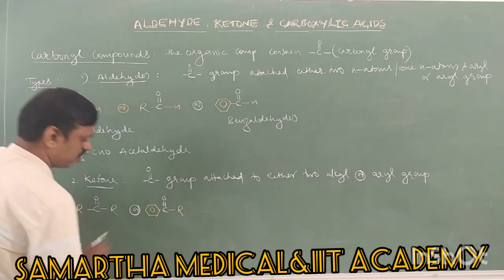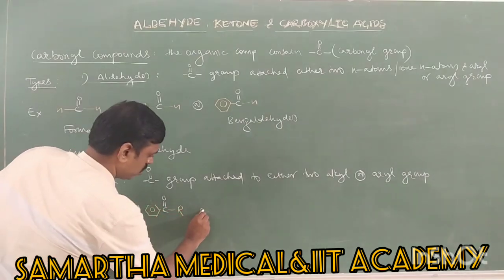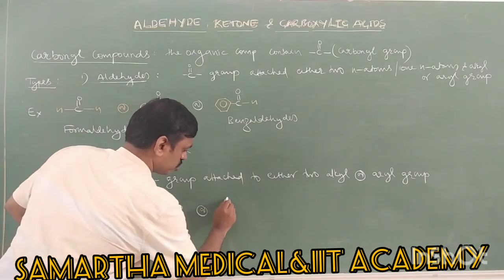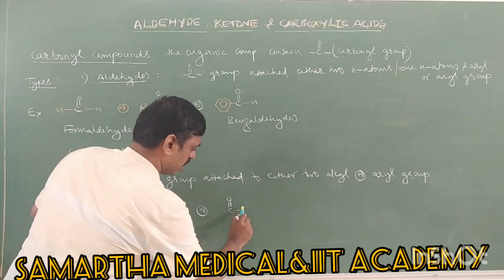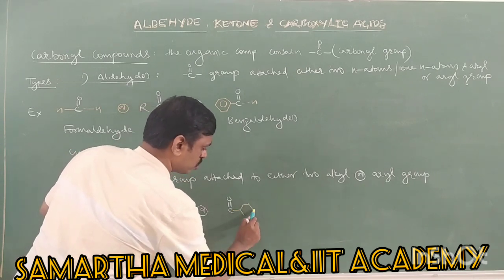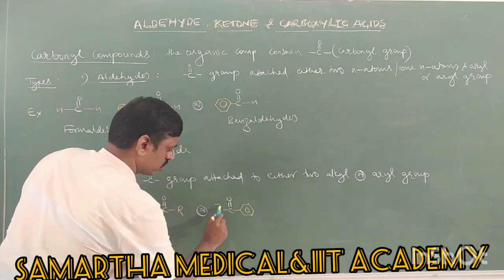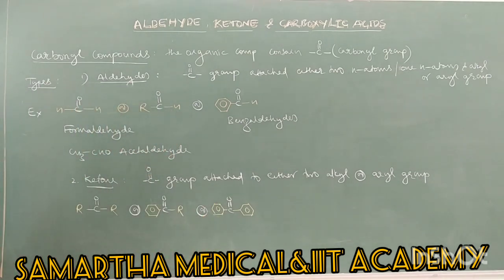This is also possible. Or the carbonyl group is attached to an aryl group on one side and another aryl group on the other side. This is also a ketone. So therefore, ketones are compounds where the carbonyl group is attached to two alkyl groups, or two aryl groups, or an alkyl and an aryl group.